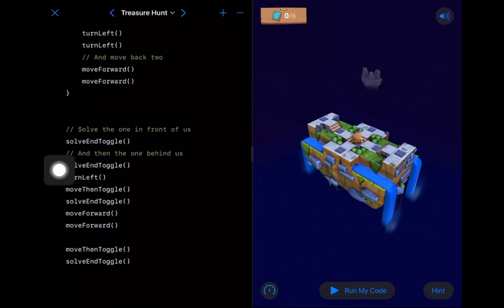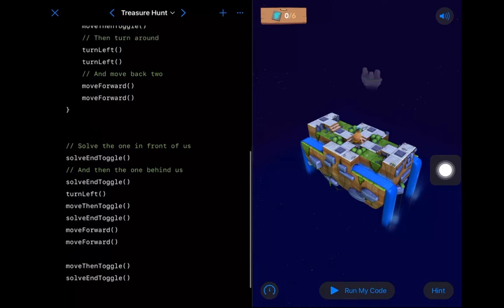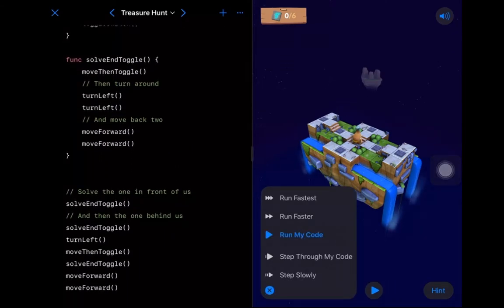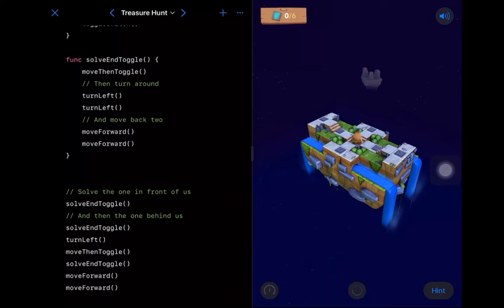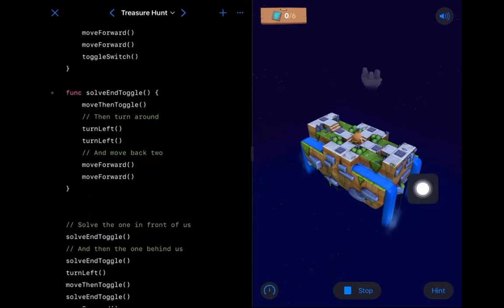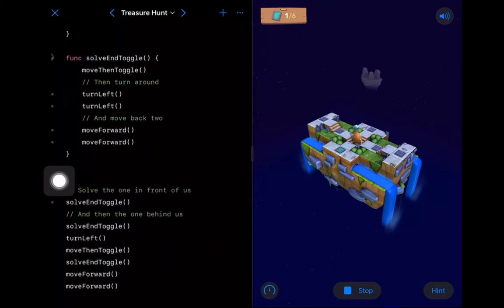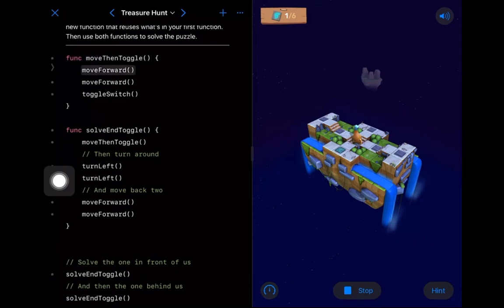So this is our prospective solution. So let's try running it and see what we have. We'll run it and we'll step through the code so we can see how we jump through this particular code. So let's see, we're going to start here at solve end toggle because these are, remember, functions that we've told Swift to remember. Now we're executing some of those functions. Move forward, we're going to jump back out, call solve end toggle again, and it jumps back up into our code.